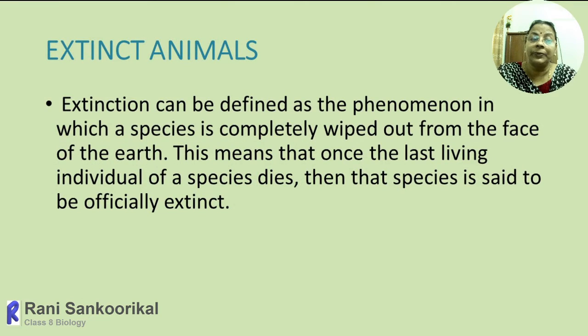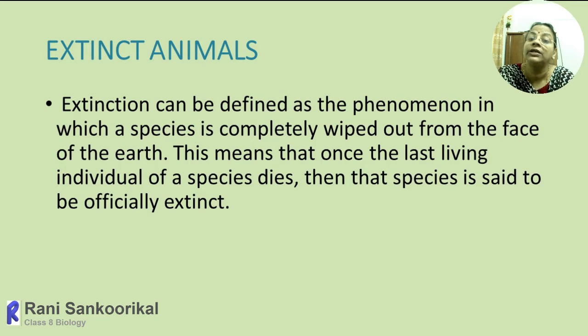The next group is extinct animals. That means we cannot find even a single individual at present because they have disappeared. They became extinct already. Typical examples are dinosaurs of the Jurassic era, the dodo, and even human species like Neanderthal man, Australopithecus, Homo habilis, Homo erectus.